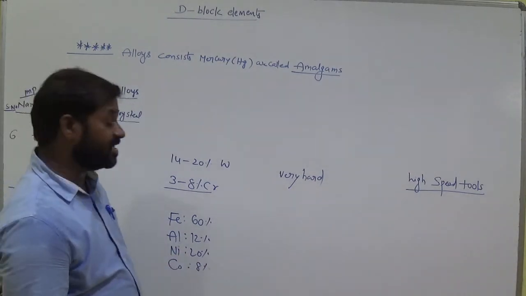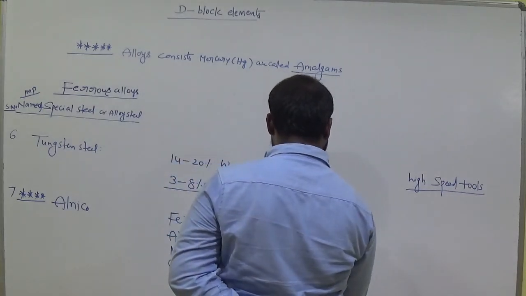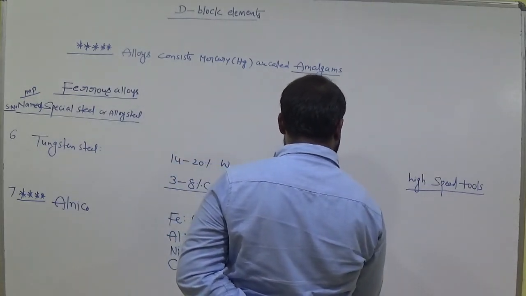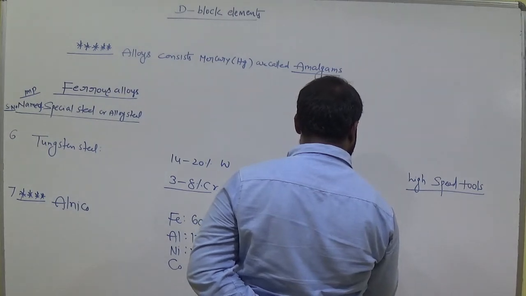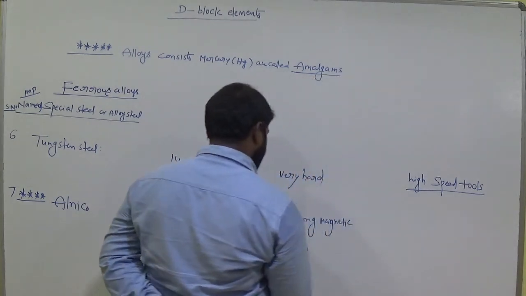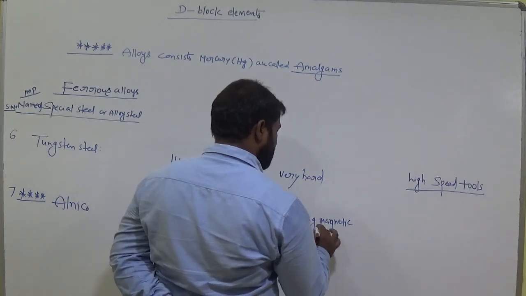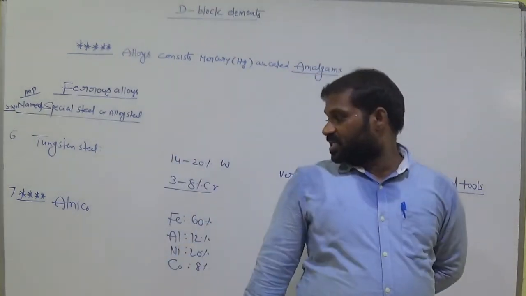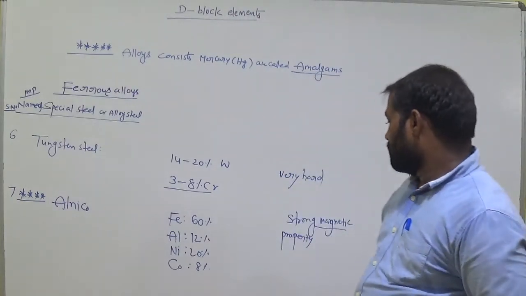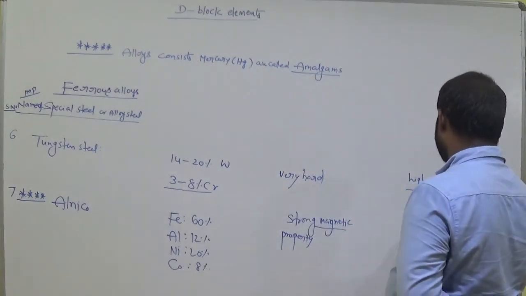So what is the property? This property is very important. These have strong magnetic properties. These act as strong magnets. So by using Alnico, we prepare strong magnets. Those magnets are permanent.